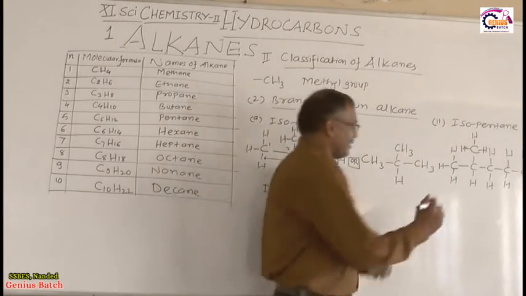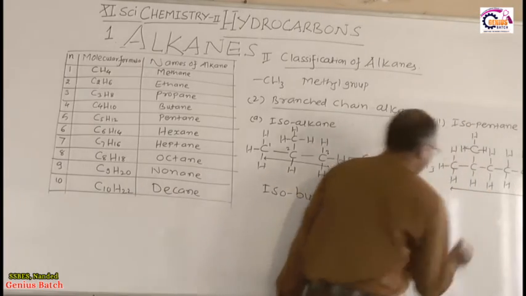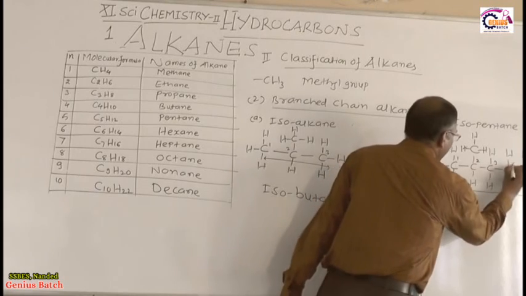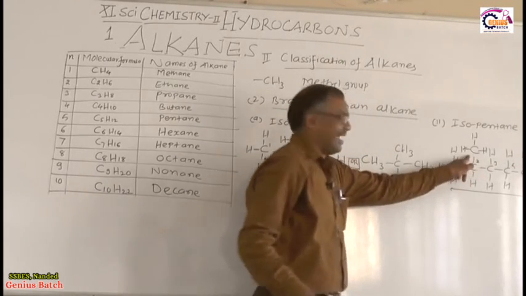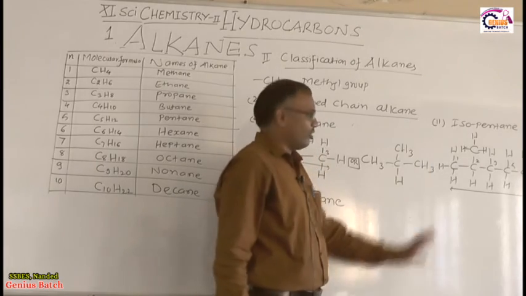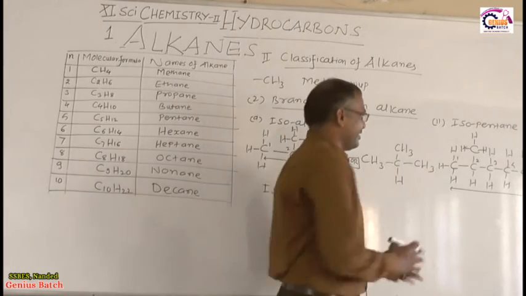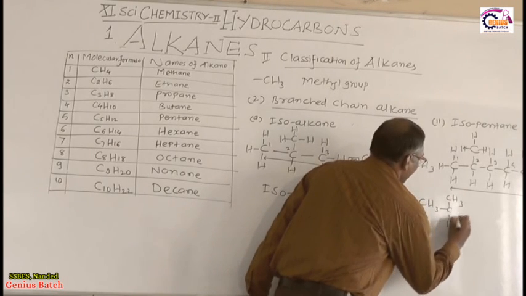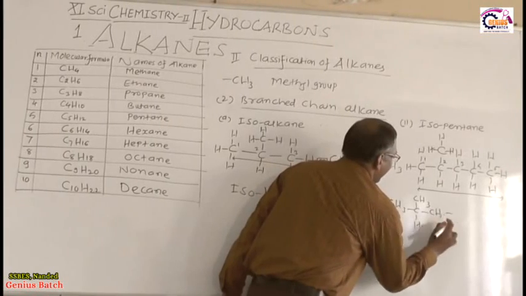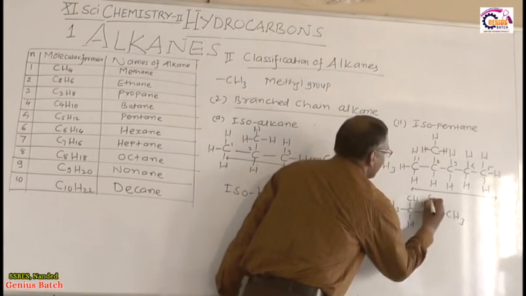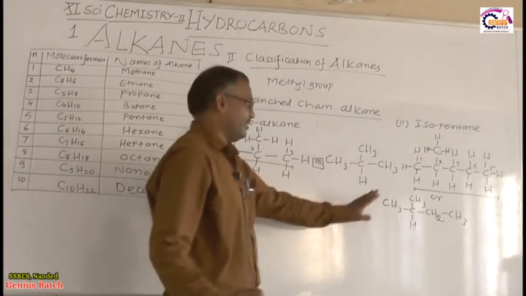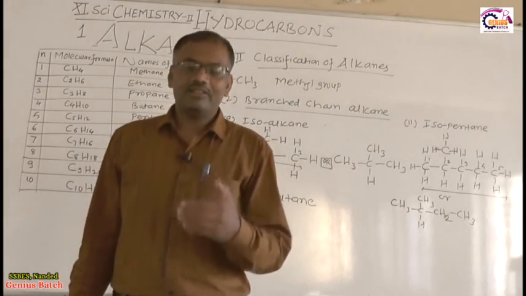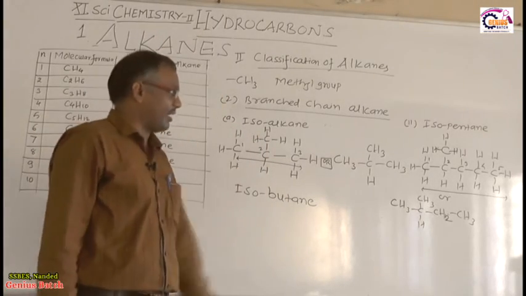What you observe, this is the straight chain carbon of how many carbon atoms? 1, 2, 3, 4, 5. The second carbon has one methyl group. So this is another example, isopentane. I can write isopentane like this also, CH3R. So these are the two examples of isoalkane.